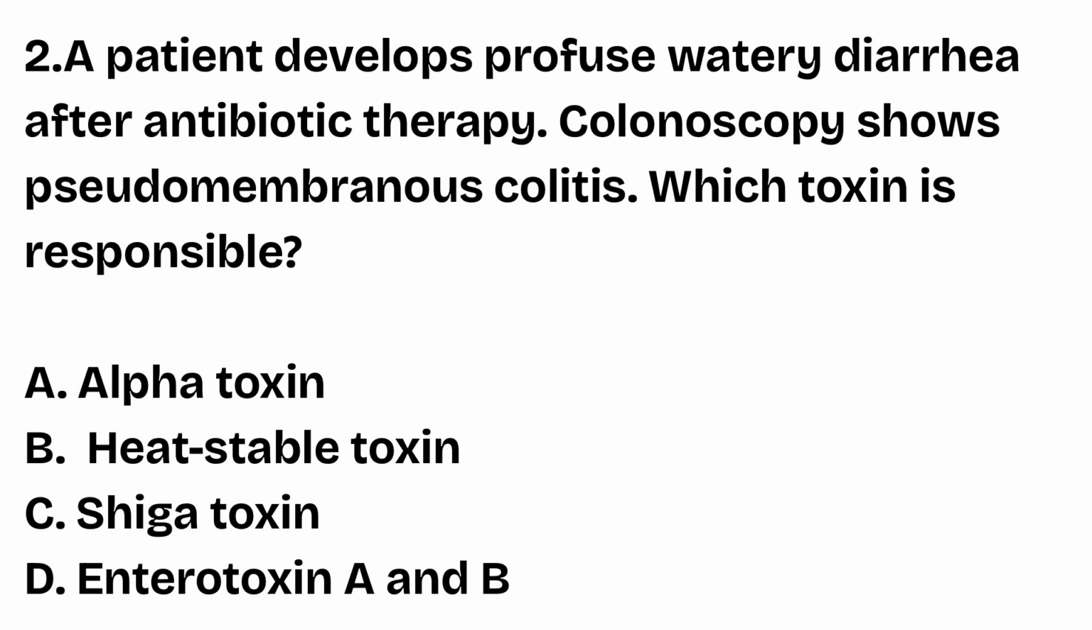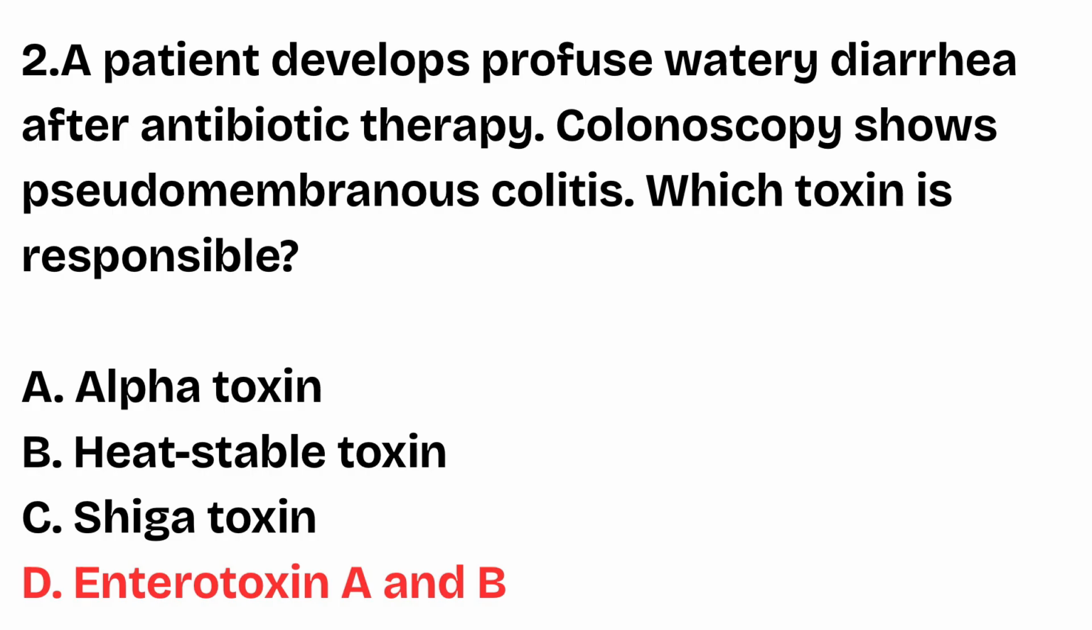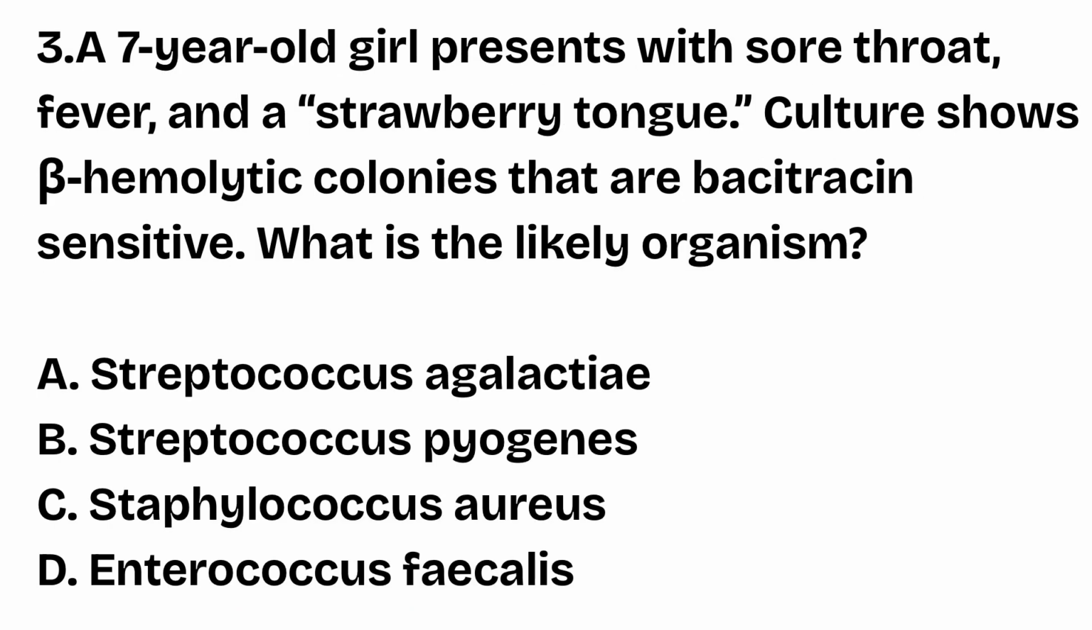Alpha toxin, heat stable toxin, Shiga toxin, enterotoxin A and B. The right answer is option D, enterotoxin A and B. Clostridium difficile produces toxin A, enterotoxin, and toxin B, cytotoxin, which damages the colonic mucosa and causes pseudomembranous colitis, especially after broad-spectrum antibiotic therapy. Question number 3.